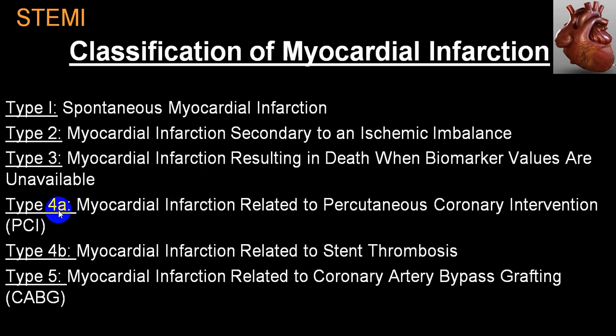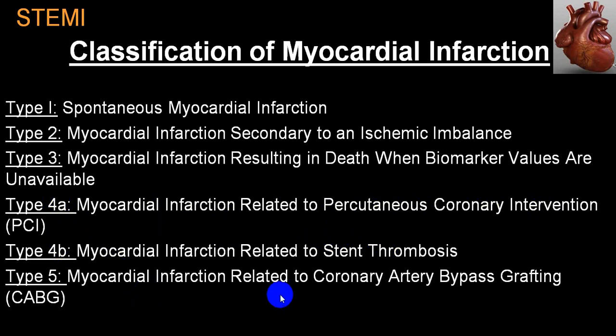Then type 4 is divided into A and B. 4A is because of percutaneous coronary intervention. So when a person is undergoing PCI and at that time develops myocardial infarction, it is called 4A. And when a stent has been put and the stent gets thrombosed, then it is called 4B.